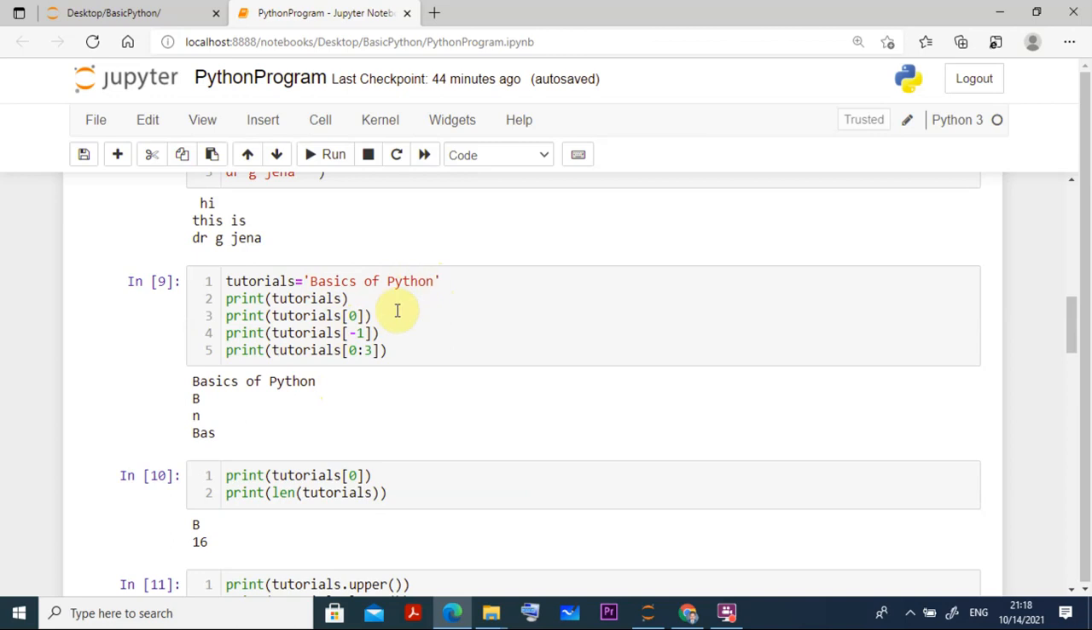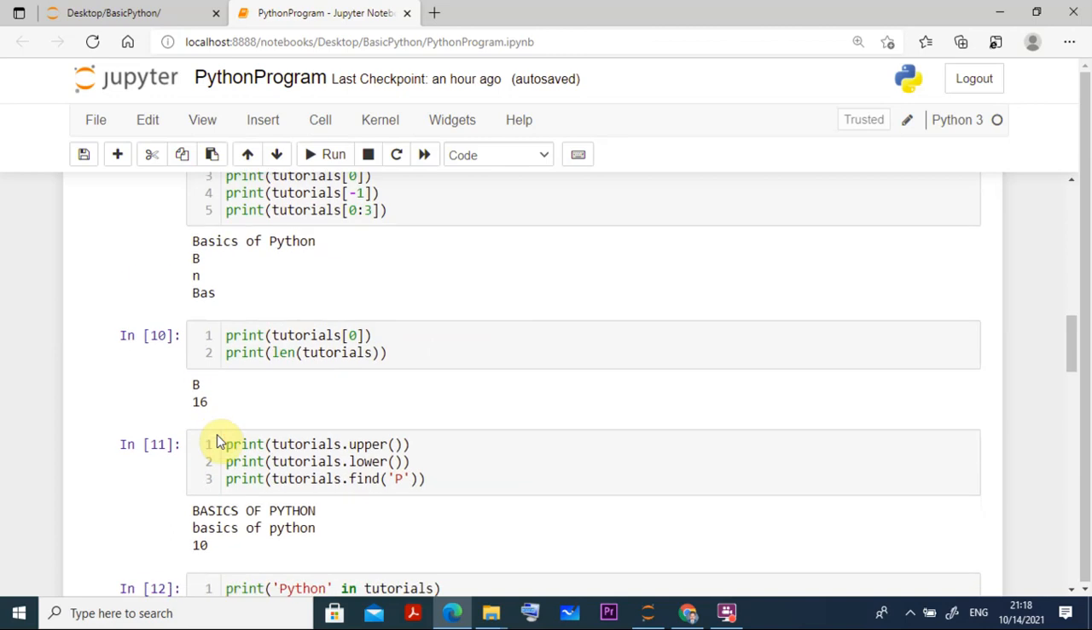Suppose I want from 0 to 3. What is 0? 0 is B. 0 to 3 means it is excluding 3, 3 is not included, so 0, 1, 2. BS will be the output. You can see the output is also BS. Like that, you can use the string and use all these methods to find all the details of it.